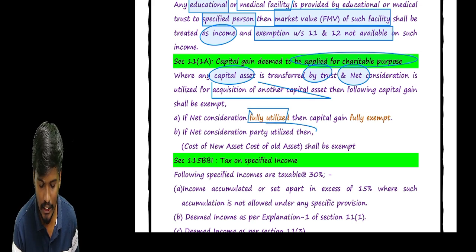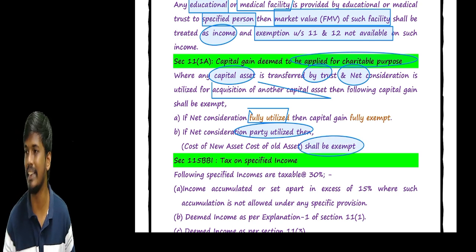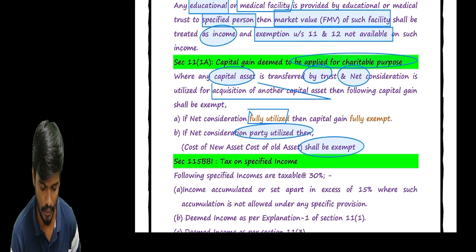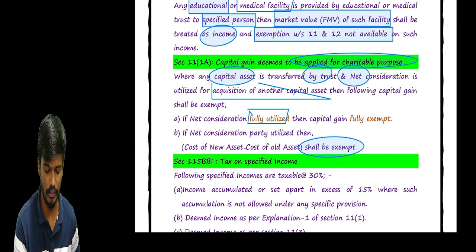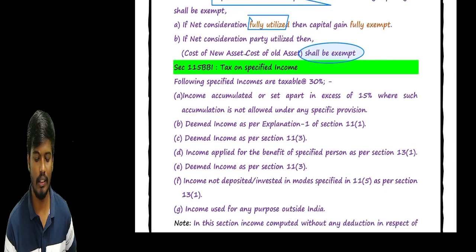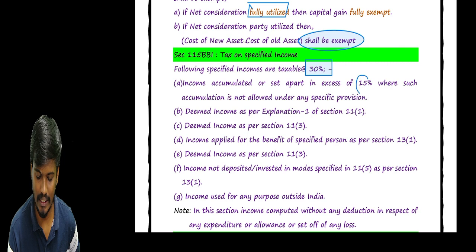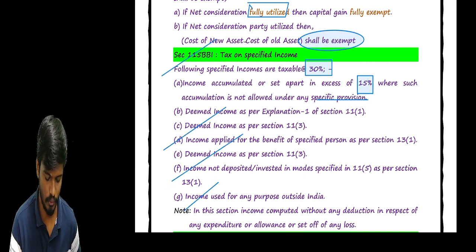If the net consideration is fully utilized, the full capital gain is exempt. If the net consideration is partly utilized, then only the cost of the old asset minus the cost of the new asset shall be exempt. Okay, that's it. The specified income is taxable at the rate of 30%. Where income accrued is in excess of 50%, none of the specified provisions are allowed. Deemed income, this everything you have to read on your own, sir.